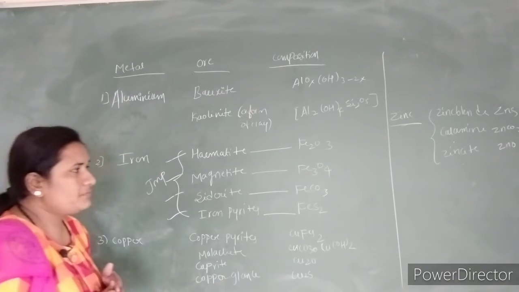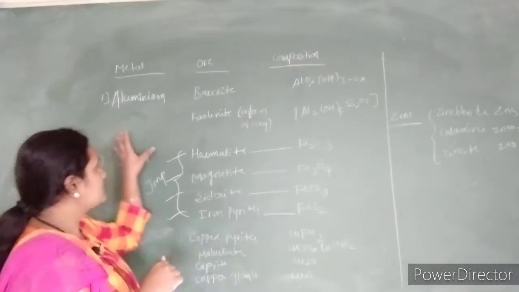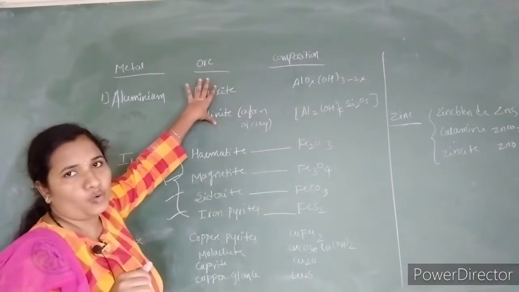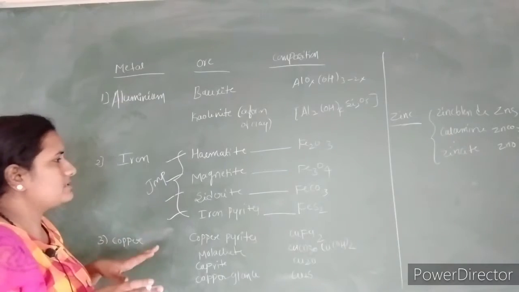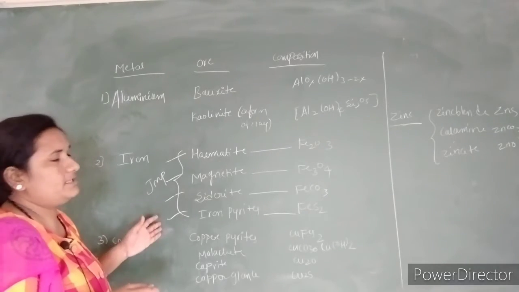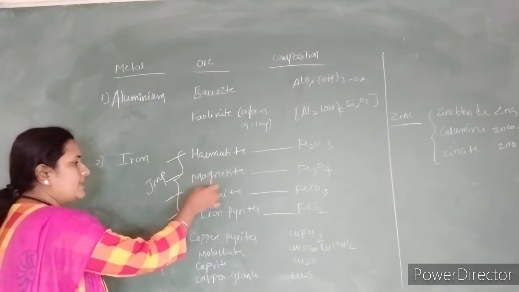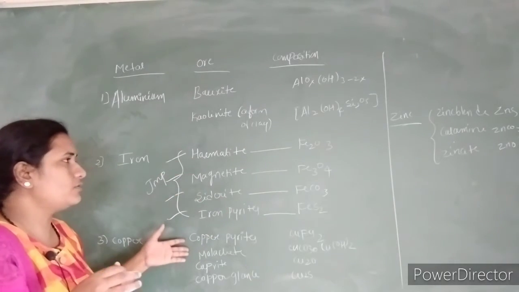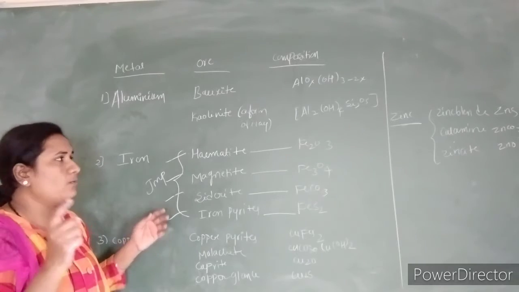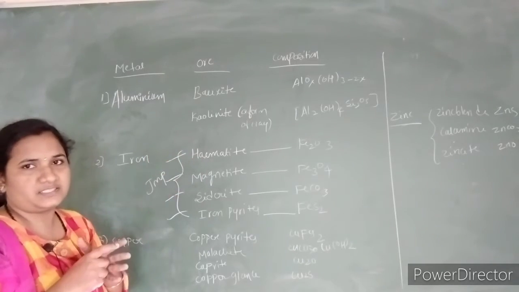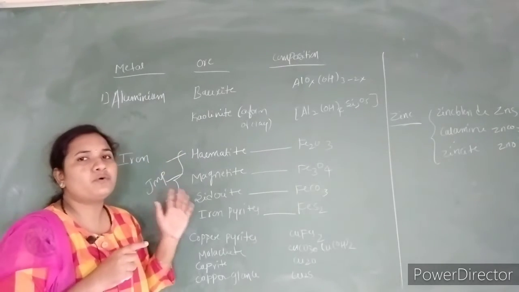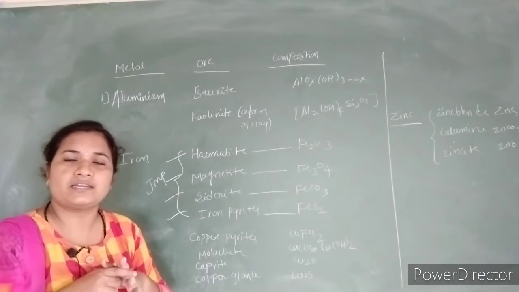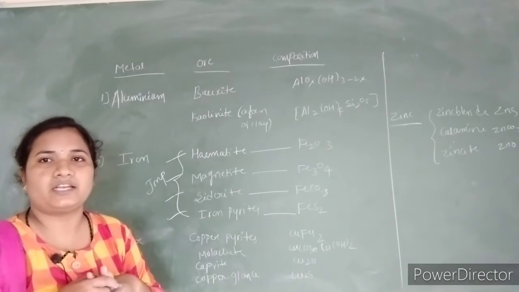Now we are going to extract this kind of metals from the ore. For example, say I want to extract iron. Can I choose hematite, magnetite, siderite, or iron pyrites? I have 4 ores. Out of those 4 ores, we have to select only one ore for the extraction, and we have to choose the ore which must be commercial, profitable as well as economical.